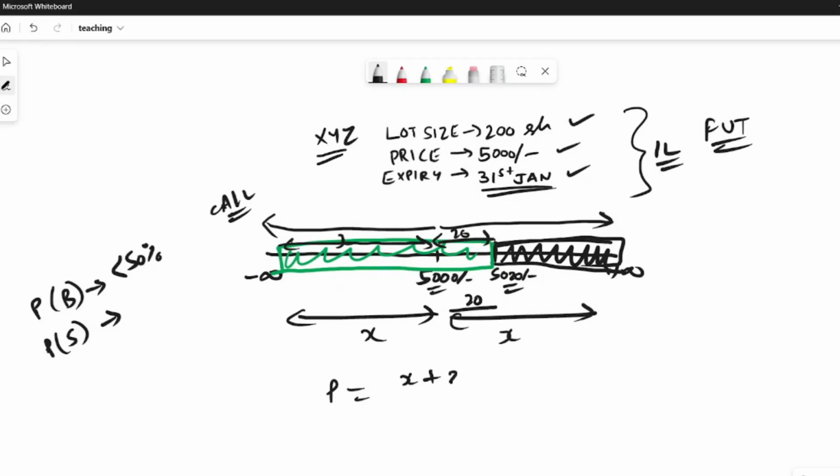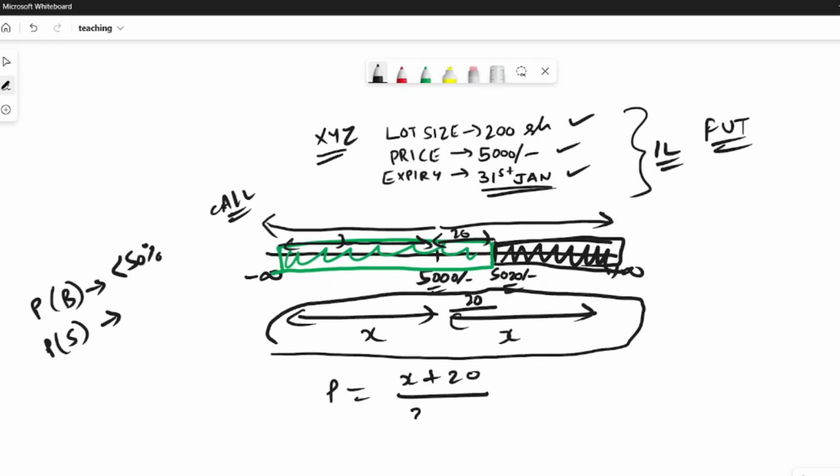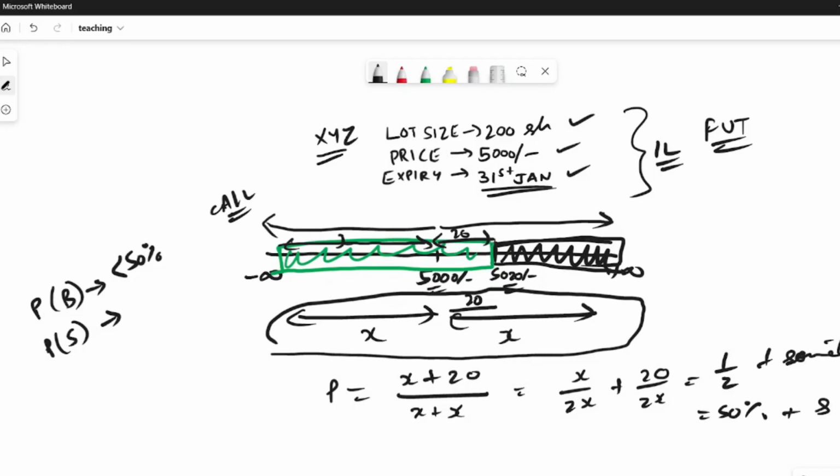The numerator is X plus 20 and the denominator is this entire thing, 2X. So this is going to be X by 2X plus 20 by 2X, which is half plus something, so that is 50% plus something. So this is greater than 50%, and the probability of a seller to win is greater than 50%.